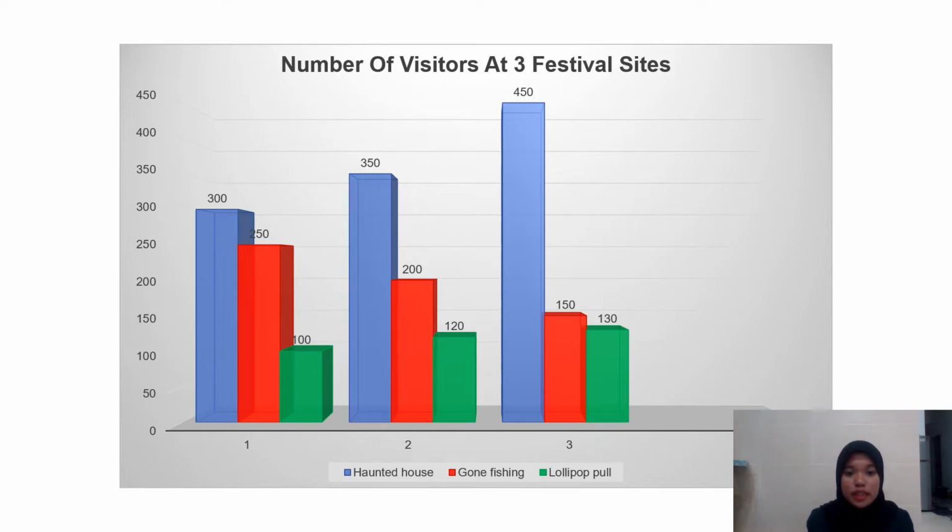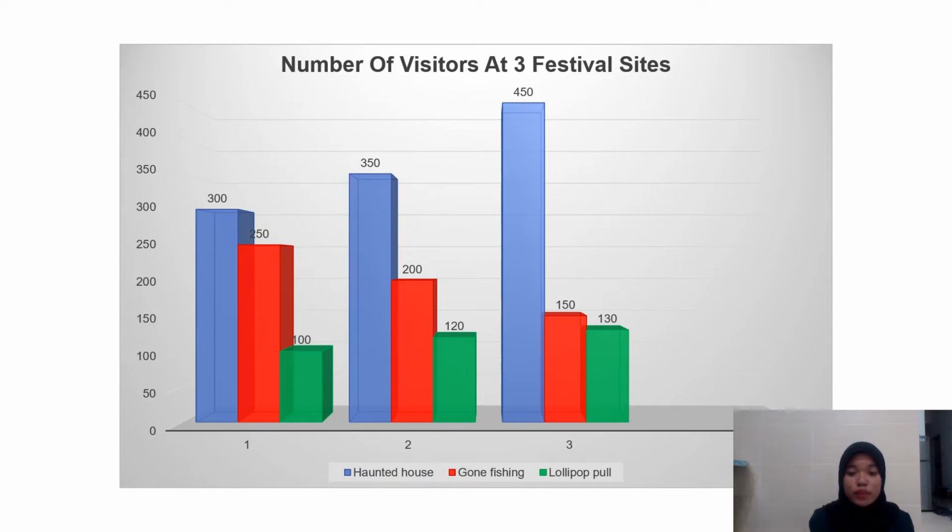As you can see, the number of visitors going to the haunted house is fractionally higher among the 3 sites as compared to gone fishing and lollipop pool. So we can conclude that haunted house is the most favorite carnival activity for all the visitors. The number of visitors in site 3 is marginally higher than in sites 1 and 2, at 450 visitors respectively. Then we can see that lollipop pool is the least visited among the 3 sites.